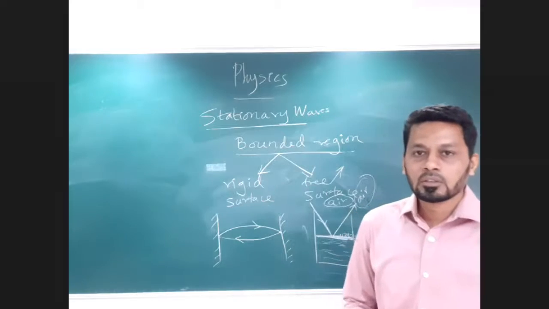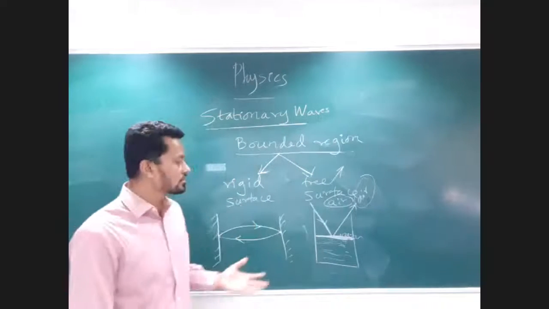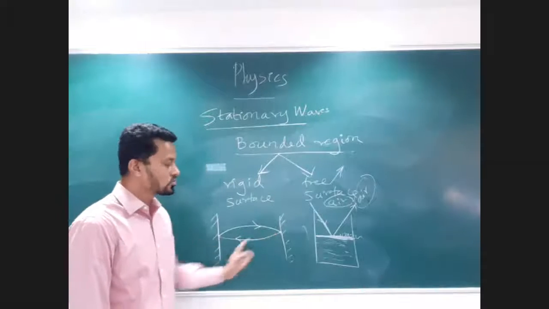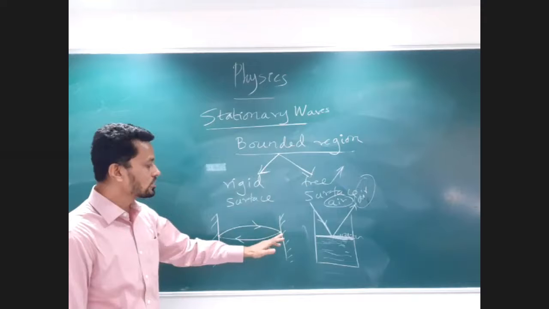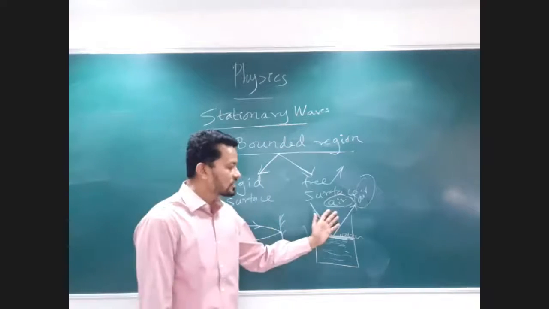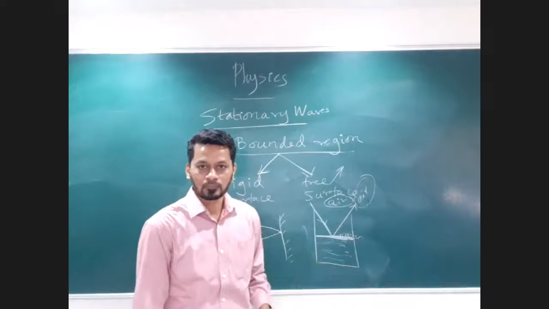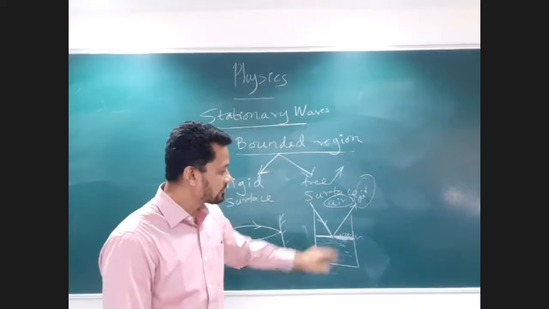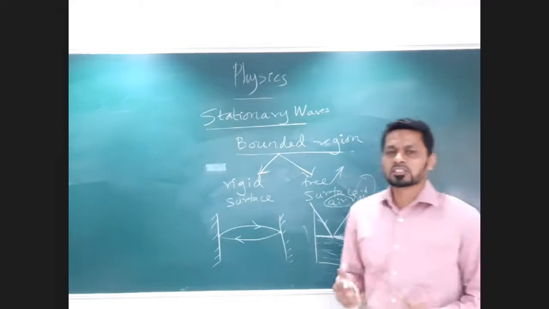So the difference noticed here between the free surface and the rigid surface is, this is one example where we say two ends are connected to the rigid point. Free surface is this air in which it's vibrating. This will be called my rigid surface. If we look into certain examples